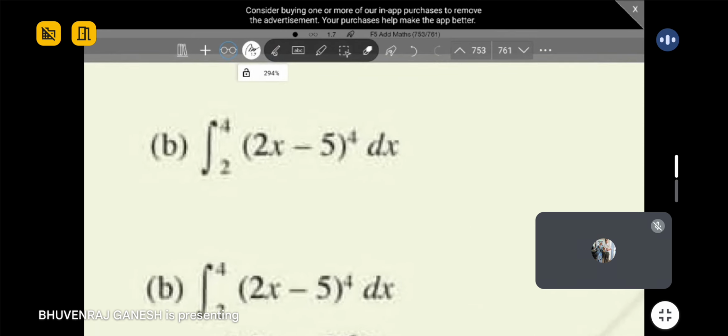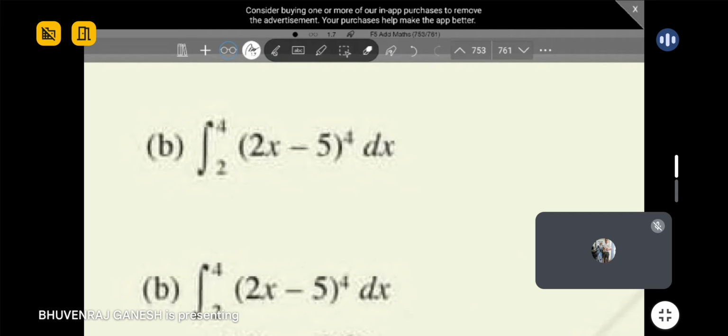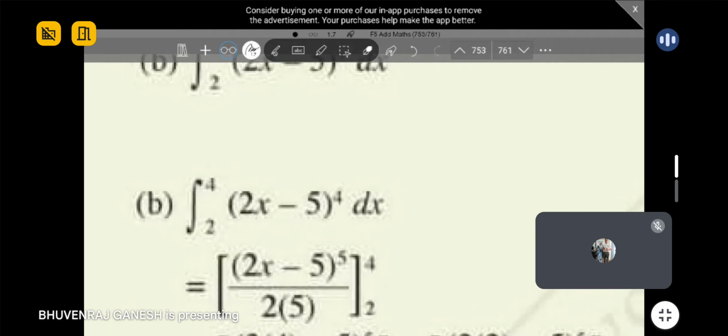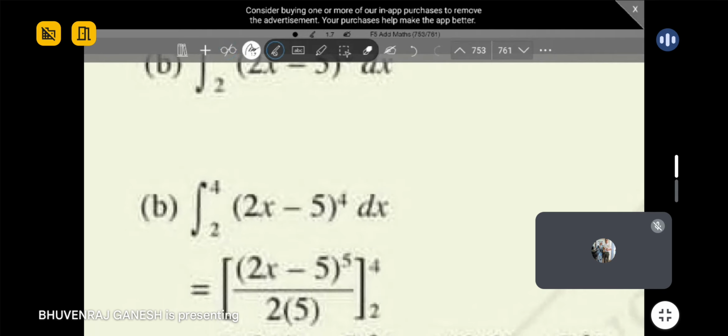Okay, next one. This question, any problem for this one? Basically, the only thing you must take note of here is to make sure to differentiate the bracket after you integrate. Kena bezakan. A lot of people will forget this. So make sure you differentiate this one. That's why you have a 2 here.